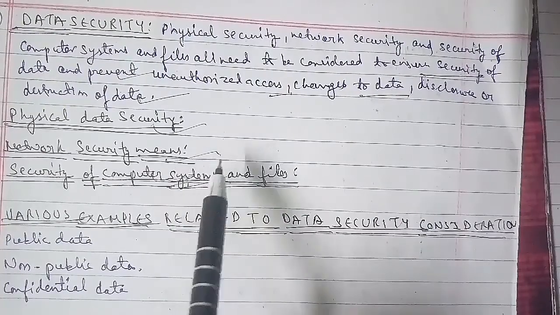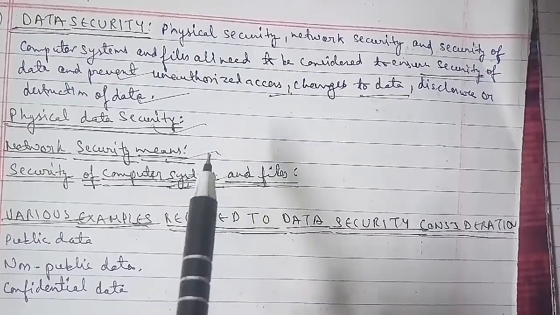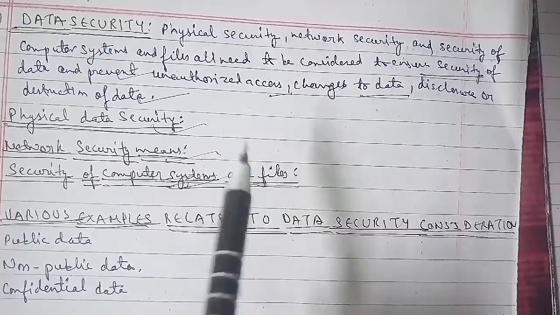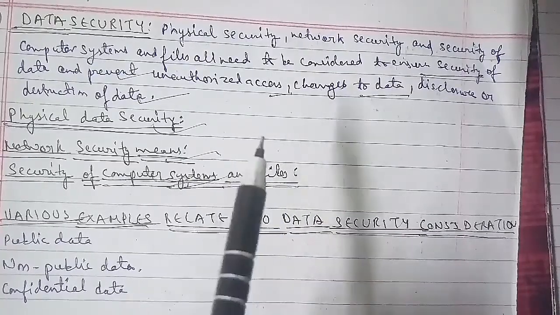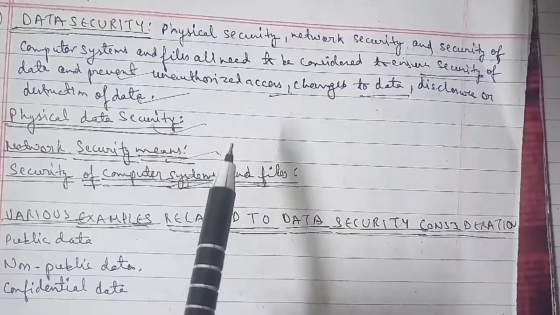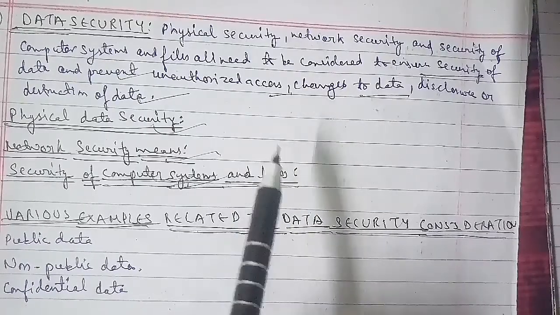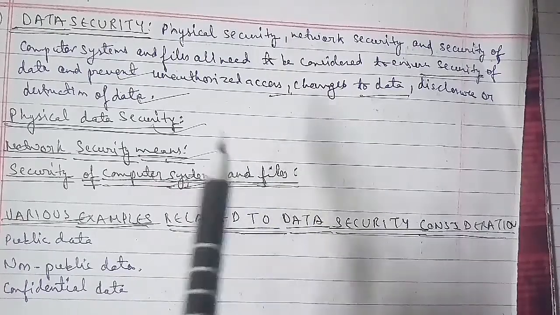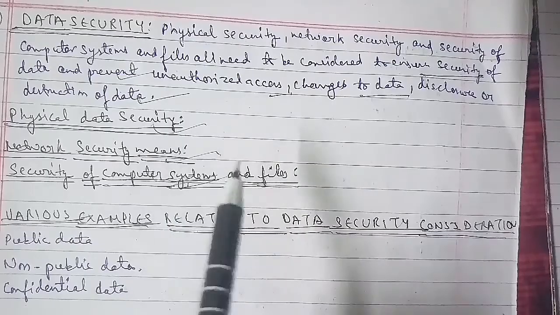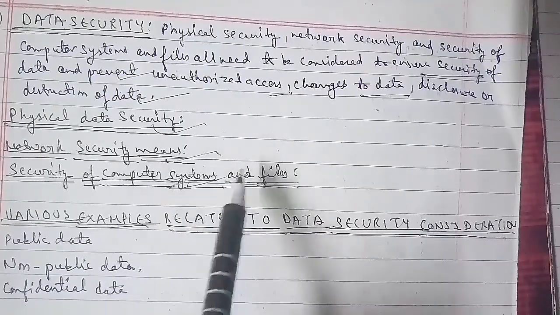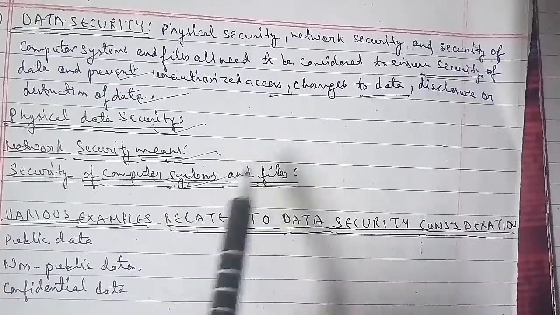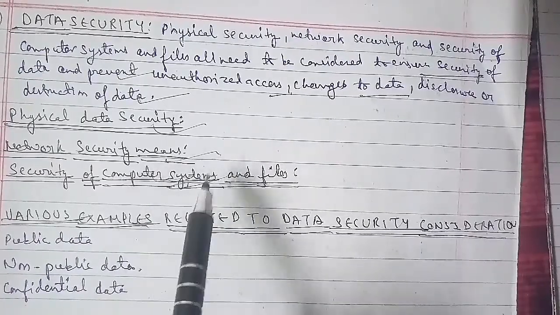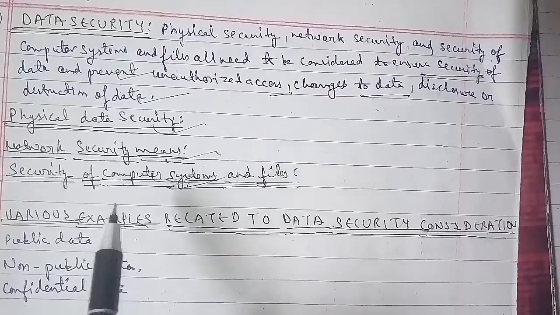Impose a non-disclosure agreement on the managers or users of the confidential data, do not send personal or confidential data via email or other file transfer means without first encrypting them, and destroy the data in a consistent manner when needed. And remember that file sharing services such as Google Docs and Dropbox may not be that secure as well. Now we'll discuss various examples related to data security considerations.